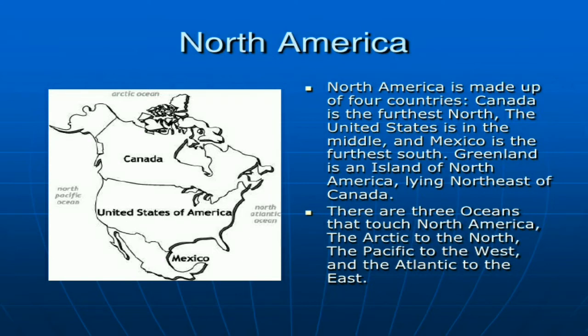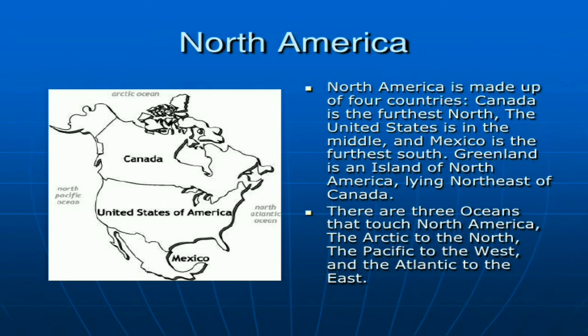Canada is the furthest north, the United States is in the middle, and Mexico is the furthest south, and Greenland. Greenland is the island of North America, lying northeast of Canada.